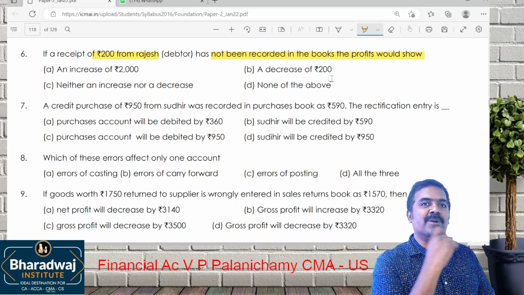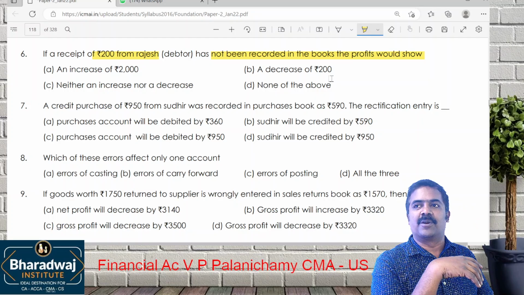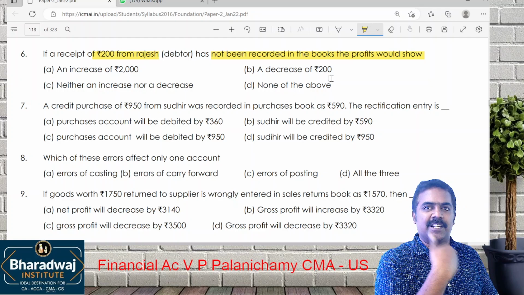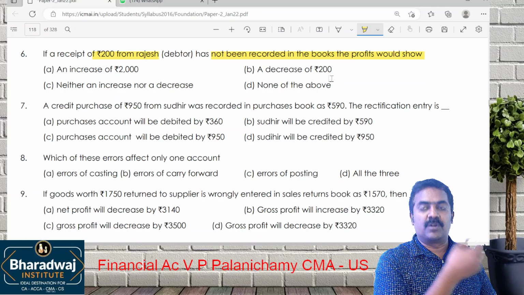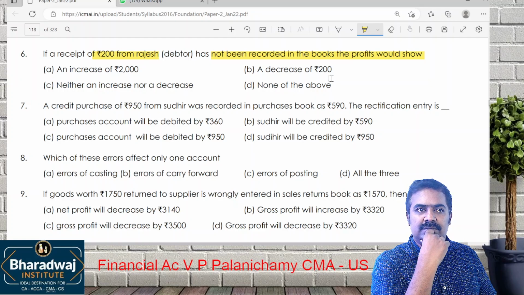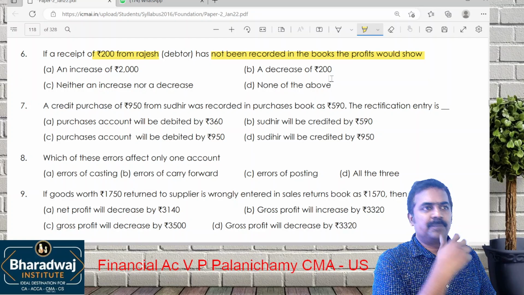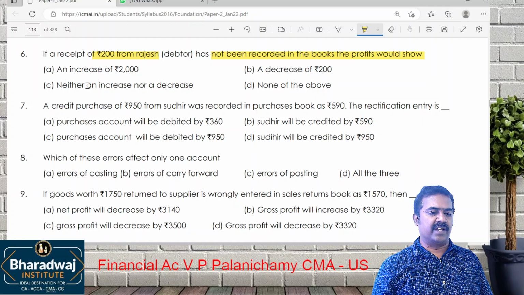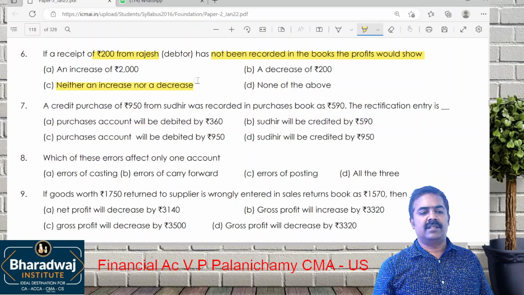Is there a nominal account? If there is no nominal account, what will be nominal account? Income or expenses. So there is no nominal account. Profit will not be affected. So it will not affect. Neither increase or decrease.